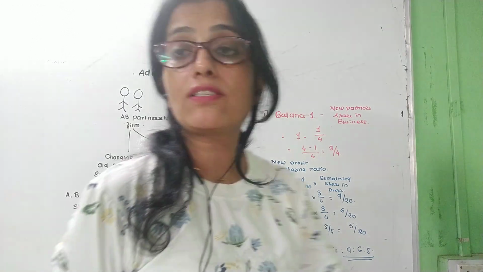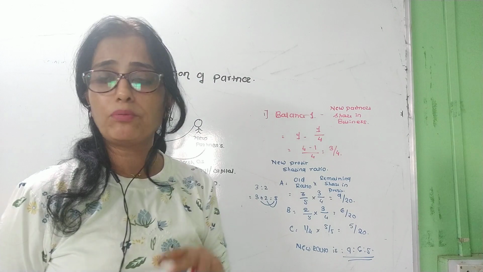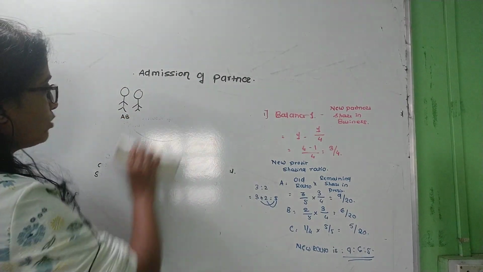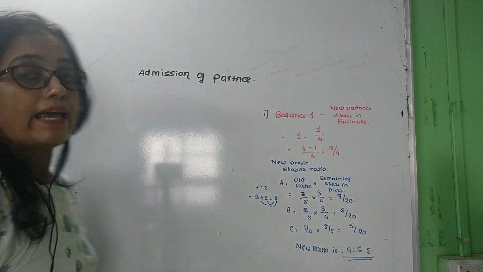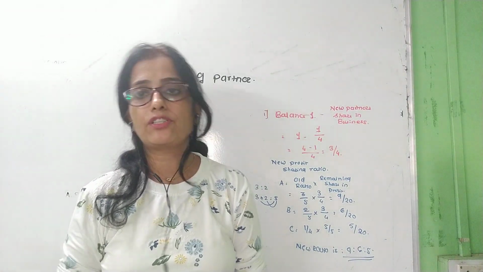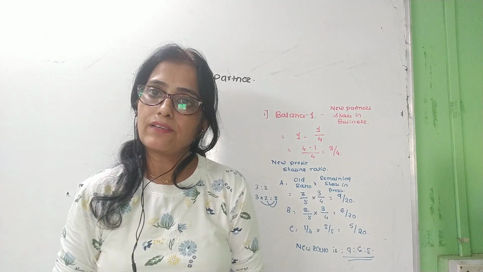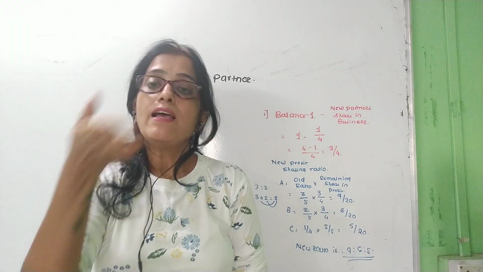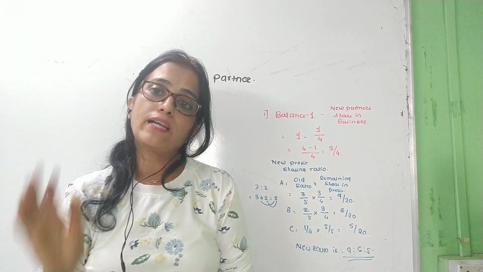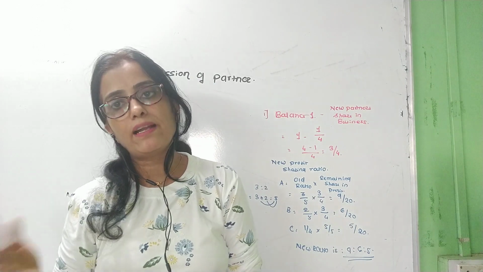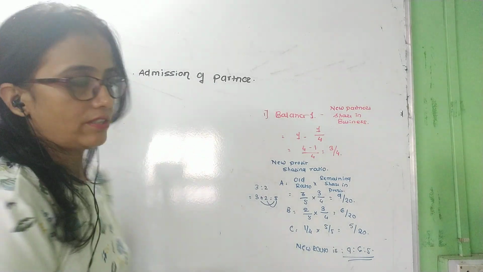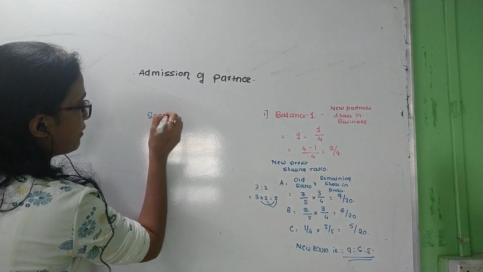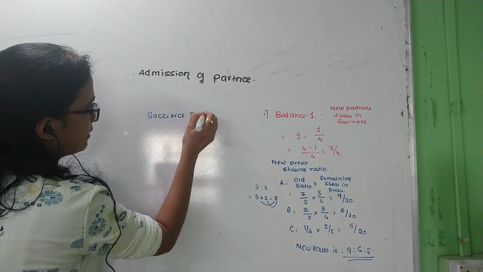Now I will explain the sacrifice ratio. It will take only 2 minutes. Okay. So how do we calculate the sacrifice ratio? Who is going to sacrifice their share? Yes, A and B sacrifice their share. The existing partners sacrifice their share to give a profit share to the new partner. So A and B have to sacrifice their shares. So for the same example, how do we calculate the sacrifice ratio? We calculate it like this only.